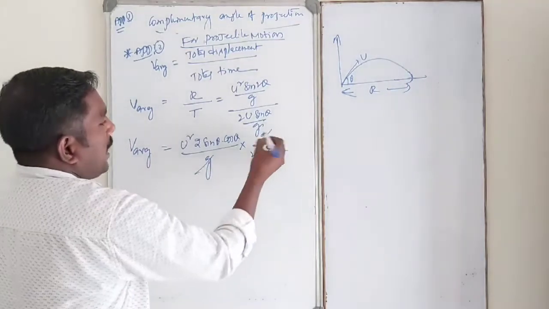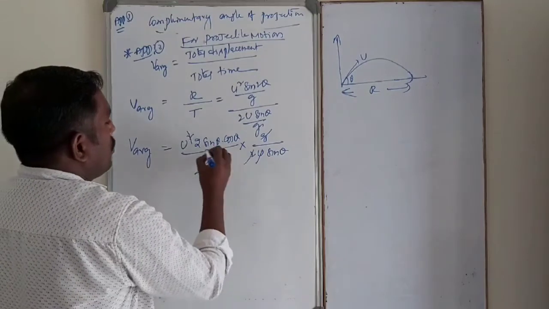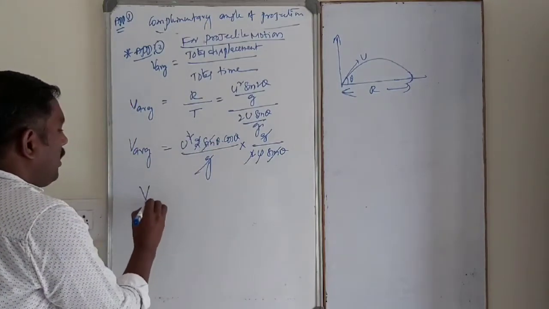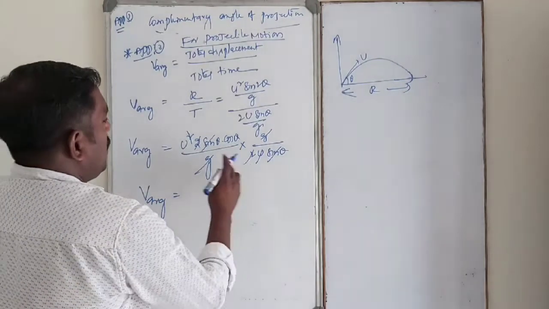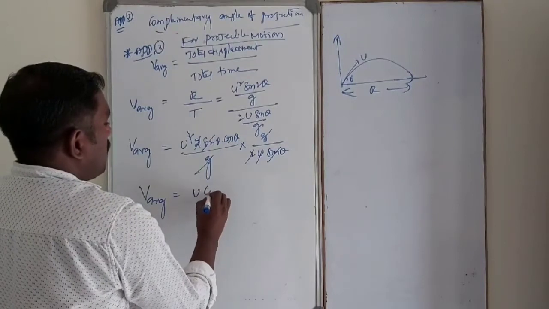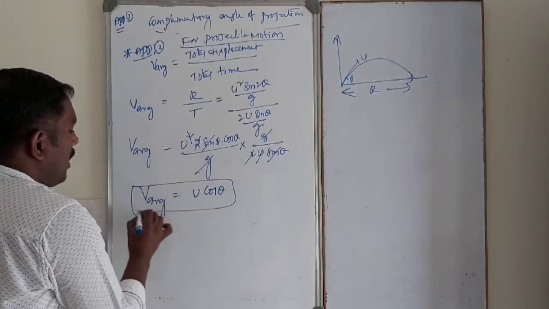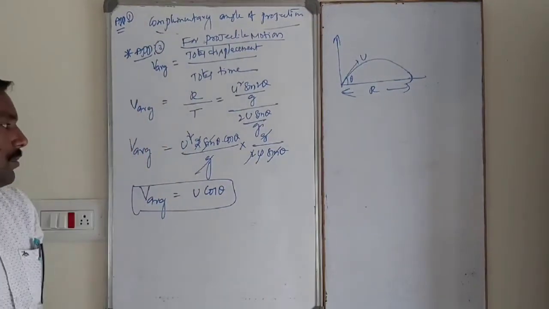So g gets cancelled out, one u cancels out, 2 also cancels out, sine theta also cancels out. So finally V average is equal to u cos theta. This is the average velocity in case of projectile motion.